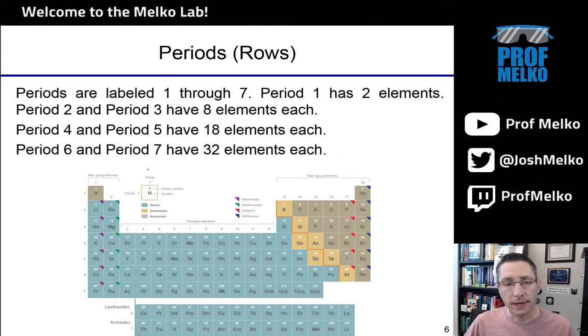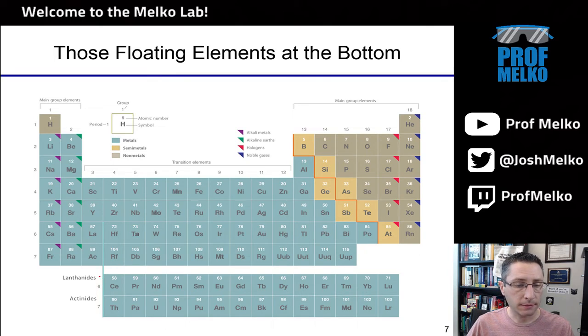Period 1, we can just count up, has 2 elements. Period 2 has 8 elements, 3 through 10. Period 3 has 8 elements, 11 through 18. Period 4 has 18 elements, 19 through 36, and so on. You can see as I go down the periodic table, the periods get longer and longer. And this has something to do, of course, with the energy levels and sublevels. These floating elements at the bottom, the lanthanides and the actinides, are kind of off on their own, pictorially, here in the periodic table.